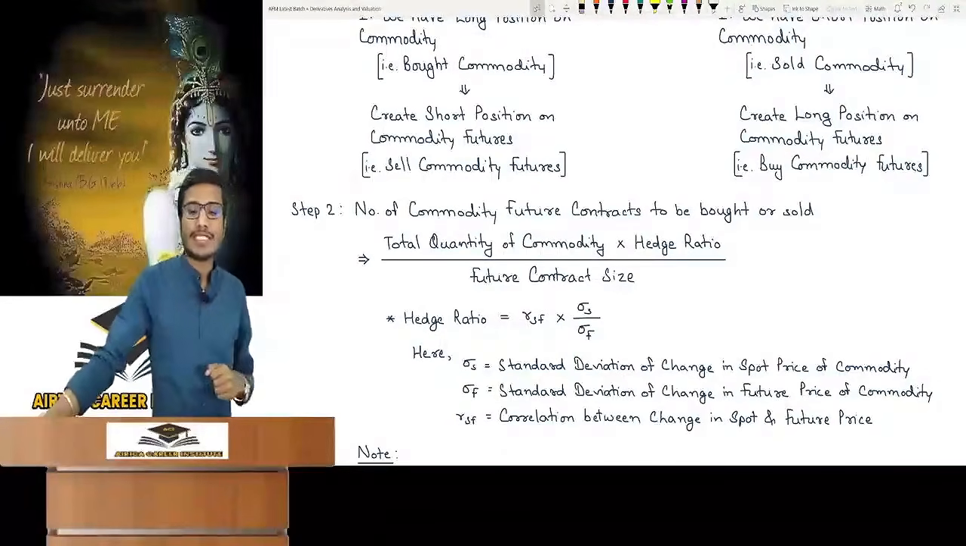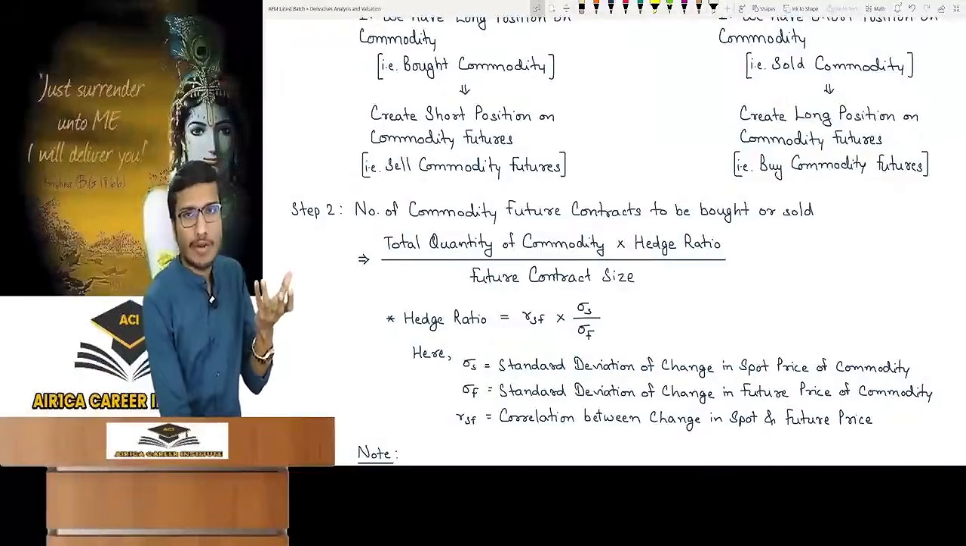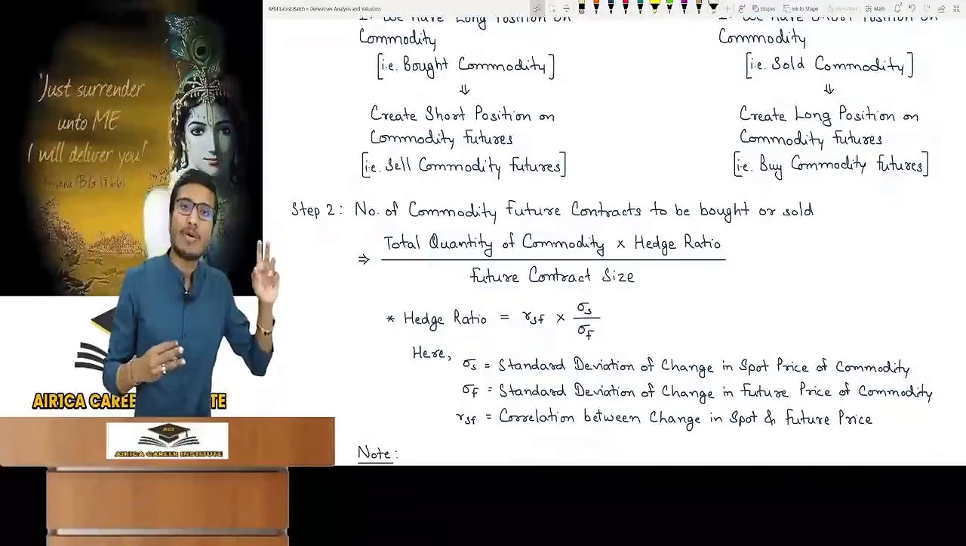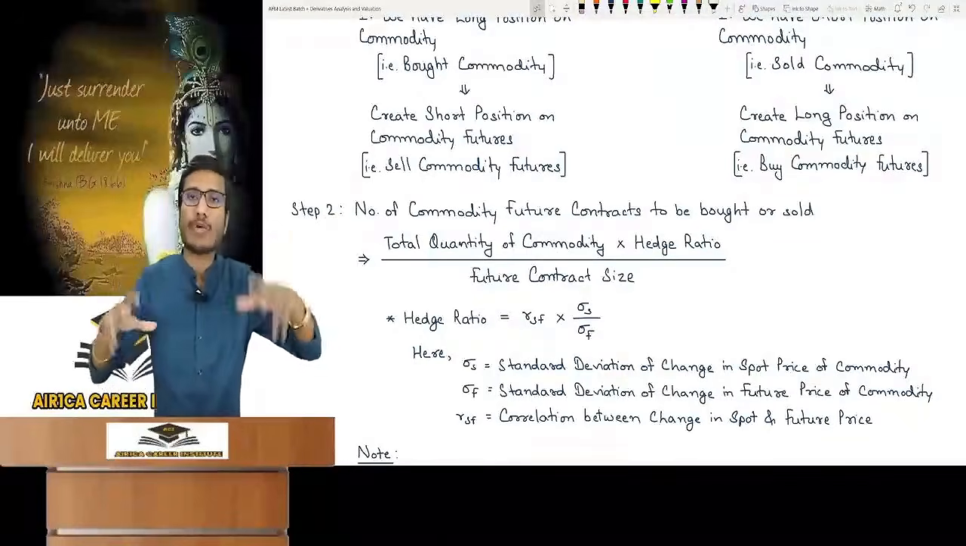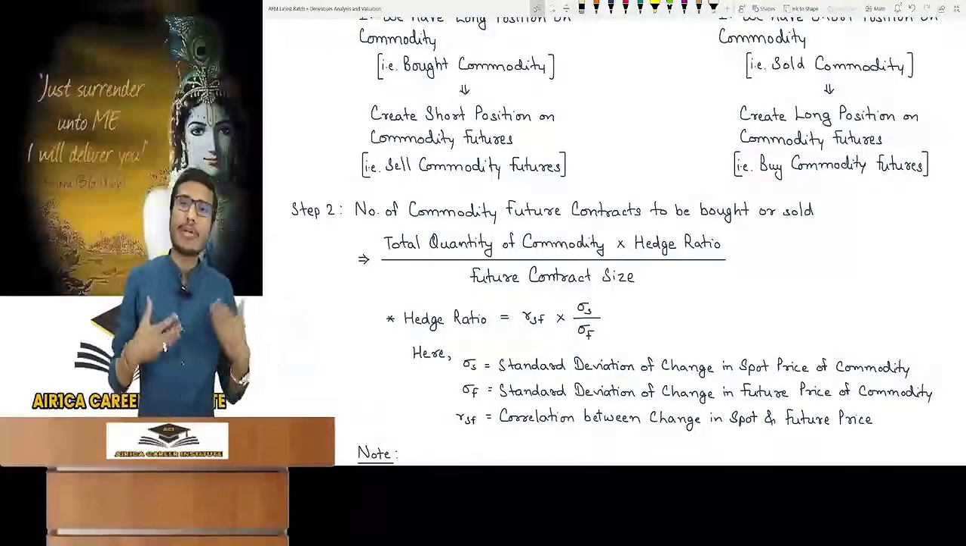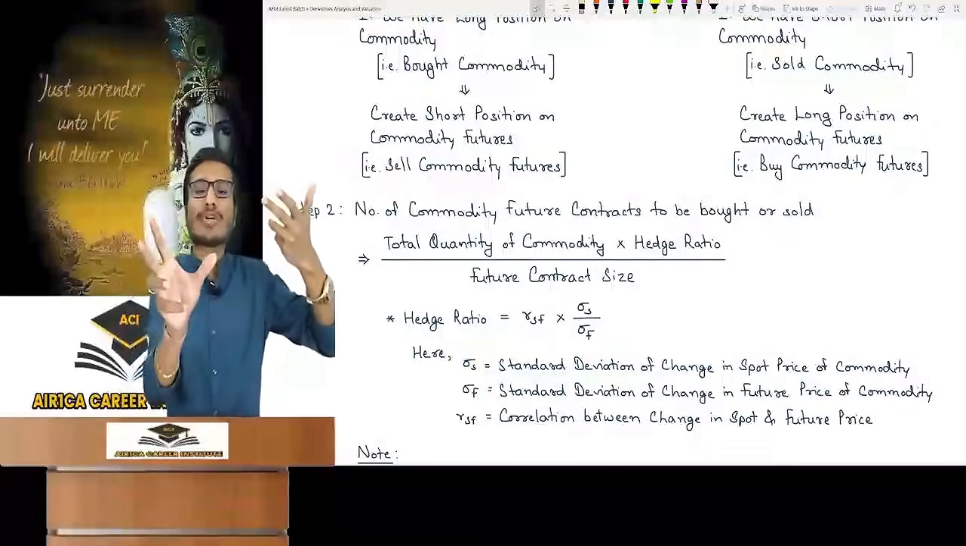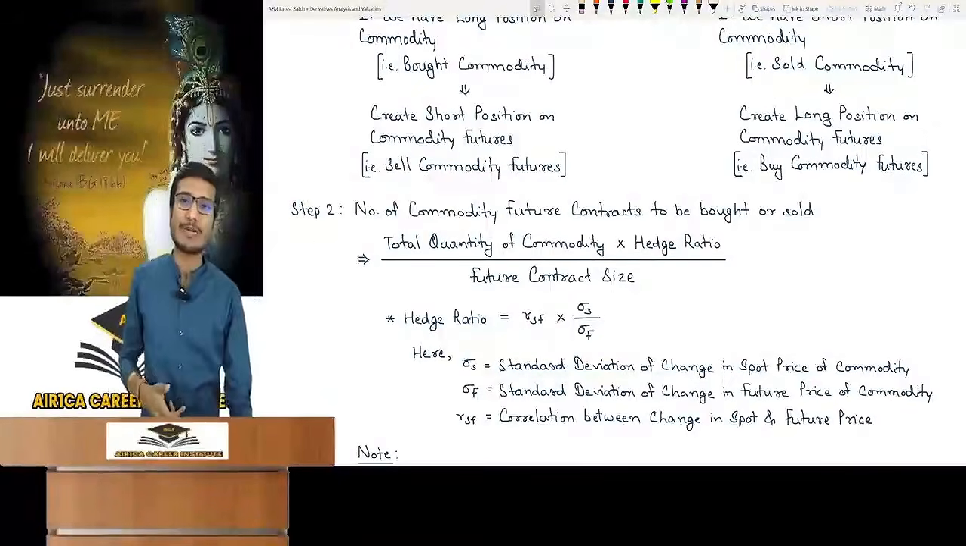When we were talking about index futures, we were calculating the number of contracts on the basis of amount, right? Here, instead of amount, it is based on quantity, that is, how much is the quantity of commodity. So instead of amount, quantity: total quantity of commodity divided by size of a future contract. One future contract is for what quantity?